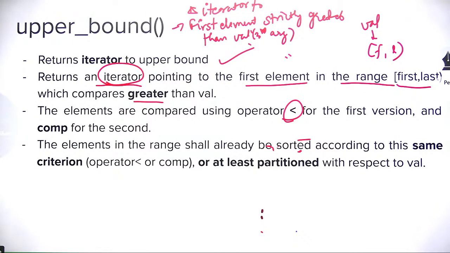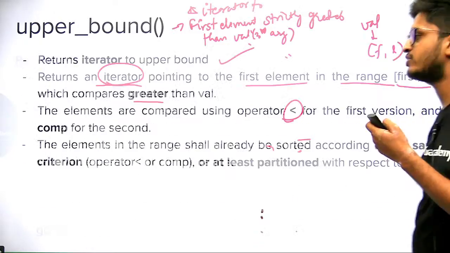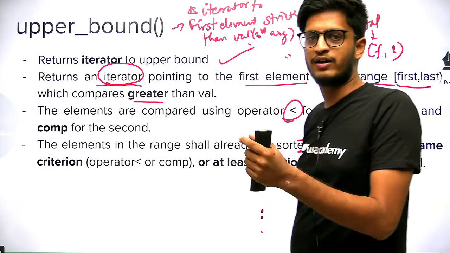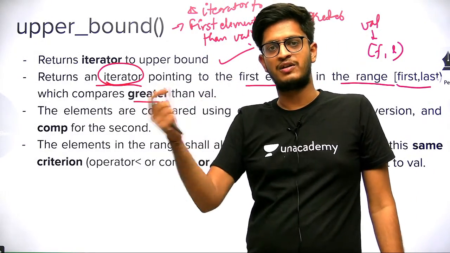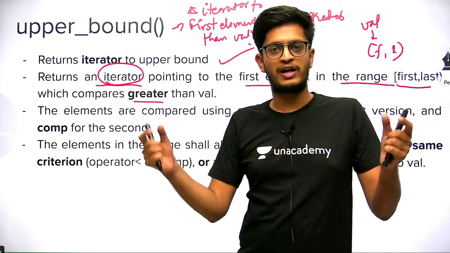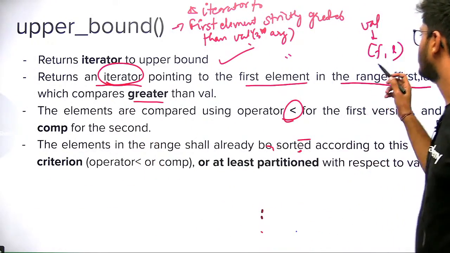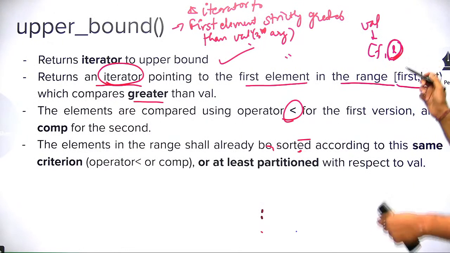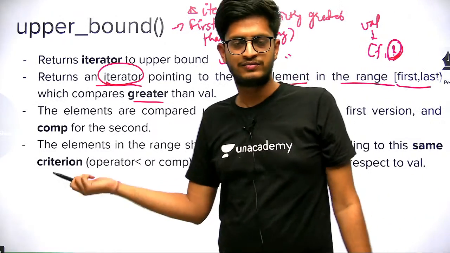Yeah, Hitesh, correct. I was going to come to that. If the value is not present, it will return v.end(), the pointer to the element after the last value. If you are passing pointers to arrays, it will return a plus n. Whatever last iterator you are passing is not included in the search, and this iterator will be returned if the value is not present.